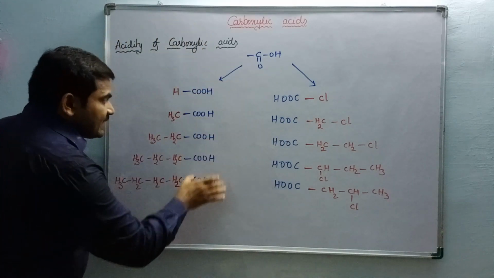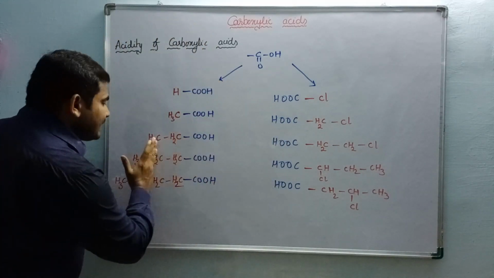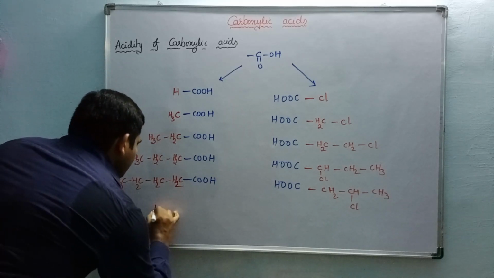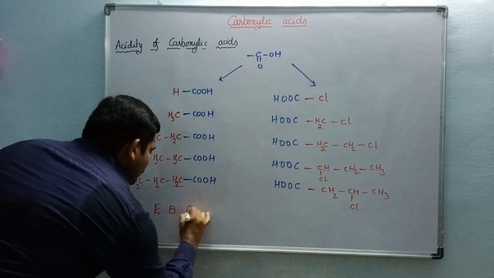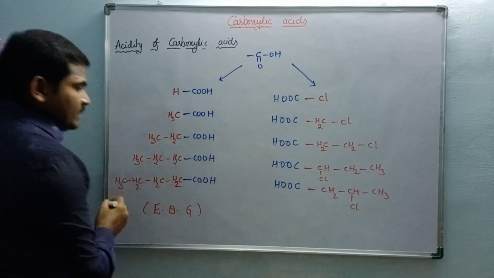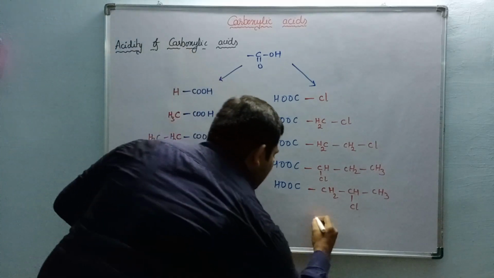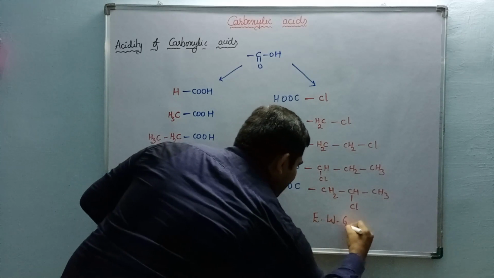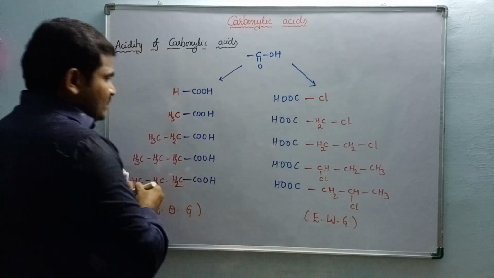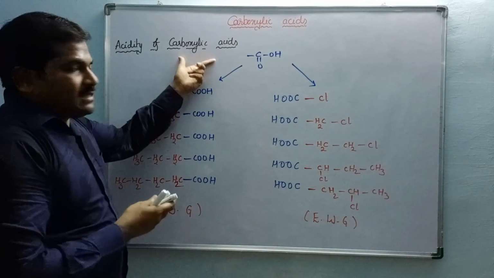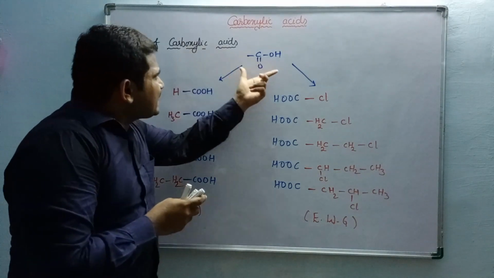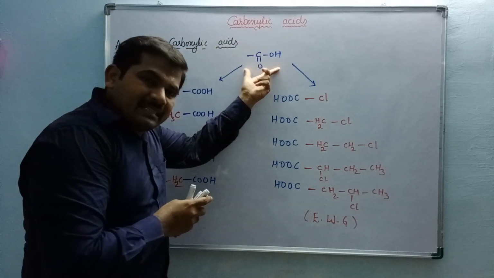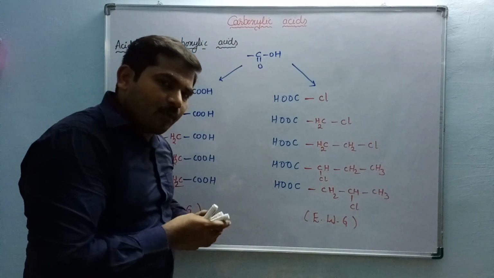In this particular case, the carboxylic acid is connected to an electron donating group. Here, the carboxylic acid moiety is connected to an electron withdrawing group. So what happens to the acidity? What happens to these carboxylic acids while showing their acidic property?